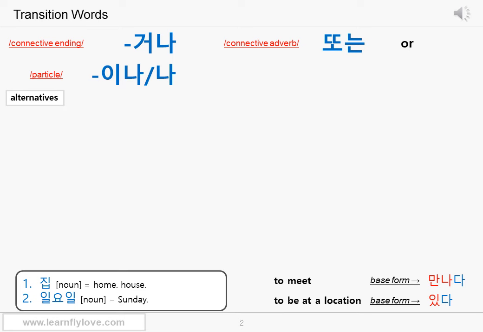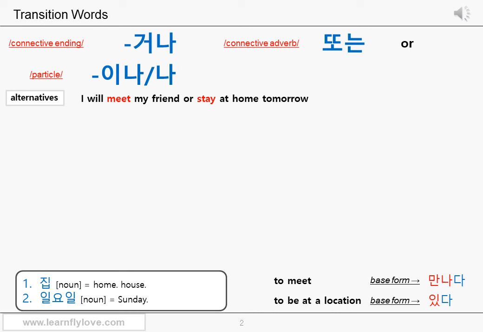Let's take a look at the English sentence first. "I'll meet my friend or stay at home tomorrow." You haven't decided what to do tomorrow and you are telling someone about this. When you link two sentences or predicates, which are the alternatives or options, you add a connective ending 거나 to the predicate of the first part, which is "meet" from "I will meet my friend" in this case.